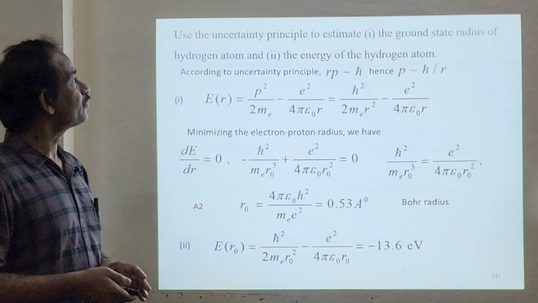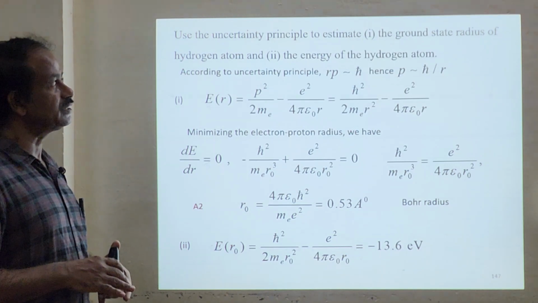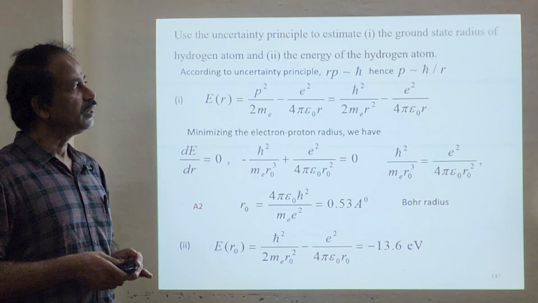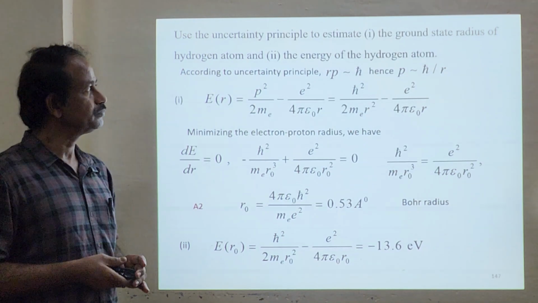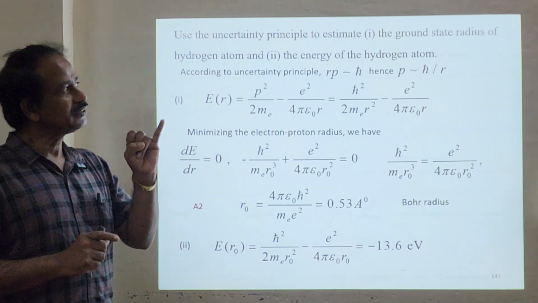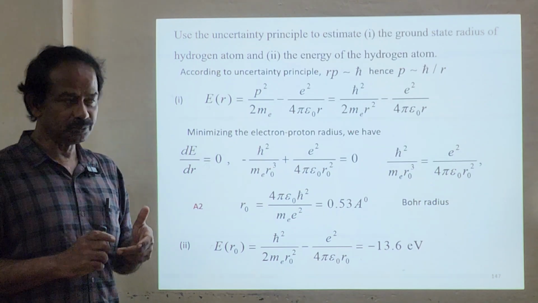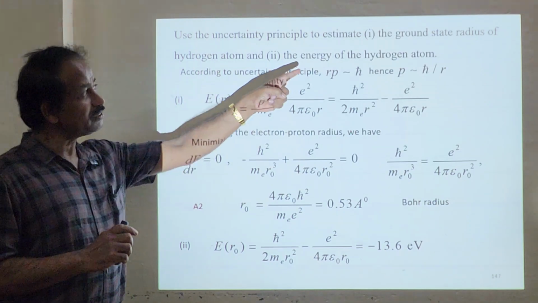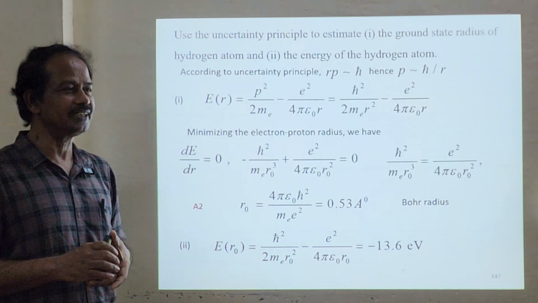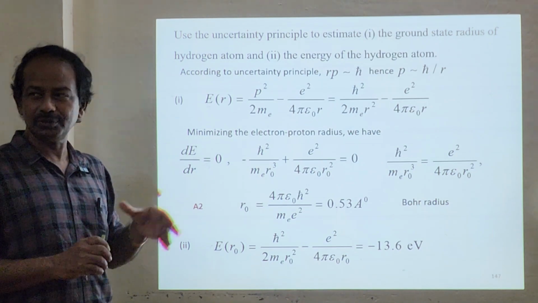Then we will go for one problem, the last problem. Use the uncertainty principle to estimate the ground state radius of the hydrogen atom and the energy of the hydrogen atom. So we are going to use the uncertainty relation to calculate the radius of the ground state of the hydrogen atom. The second one is energy. We know these two values already; we studied them earlier in +2 itself, in college 3rd year itself.